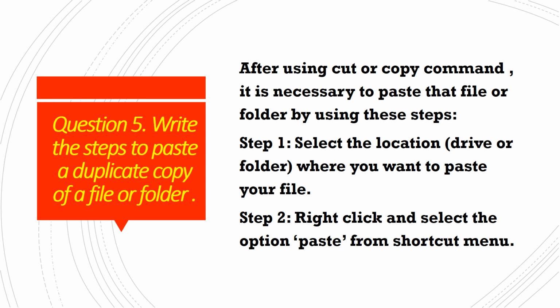Step 1, after using the cut or copy command, we will select the location, which means we have to select the drive or folder where we want to paste the file. Then step 2, right click. We will right click with our mouse and a shortcut menu will appear. From that shortcut menu we will choose the option paste. So these were the steps to paste a duplicate copy of a file or folder.